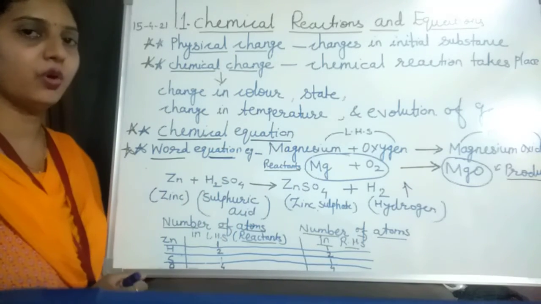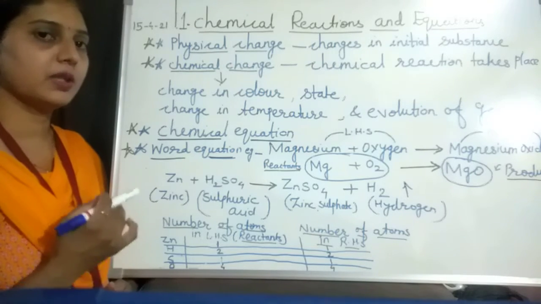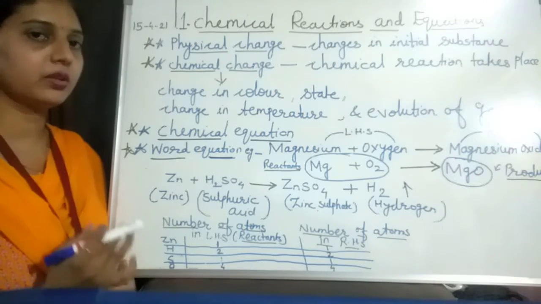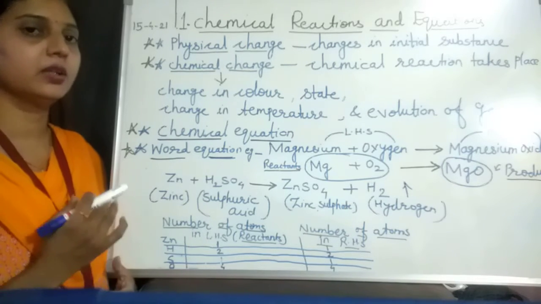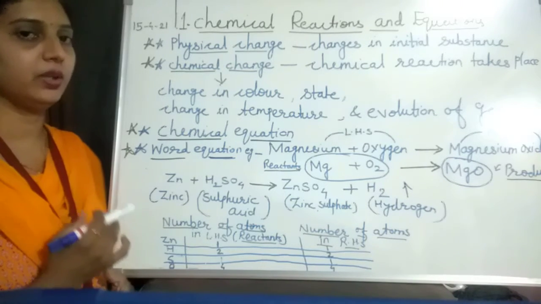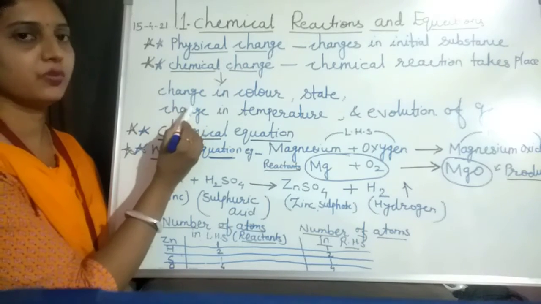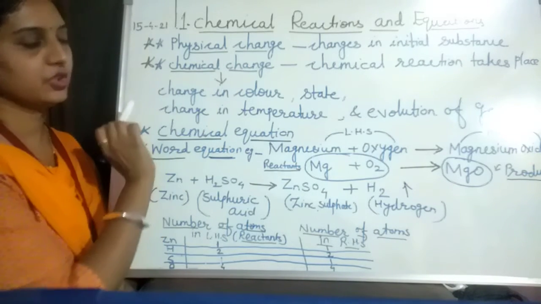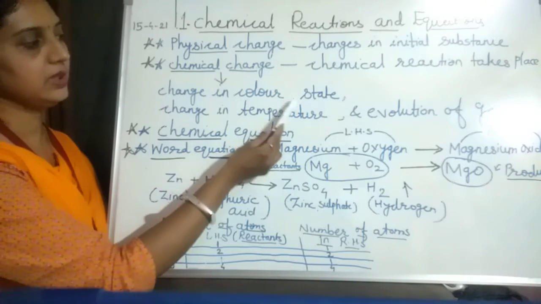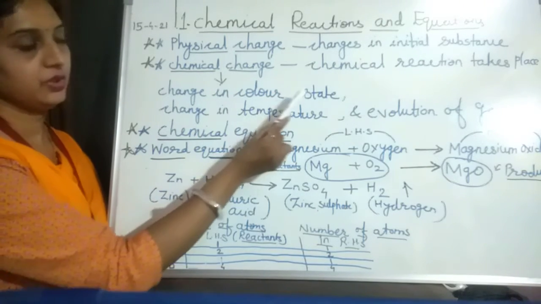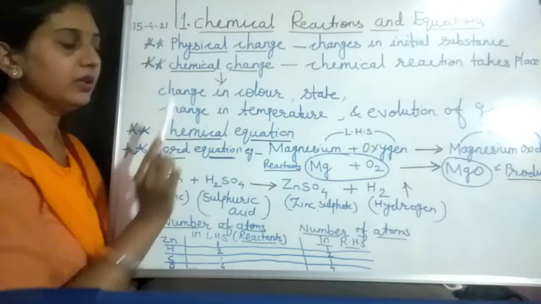What is meant by evolution of gas? Evolution of gas means some gas is given out from that reaction. Because of that reaction, the temperature of the substance will also increase. So that is all about the points we see in a chemical change. Whatever chemical reaction takes place, we have to find out these changes: change in color, change in state, change in the temperature, as well as evolution of the gas.